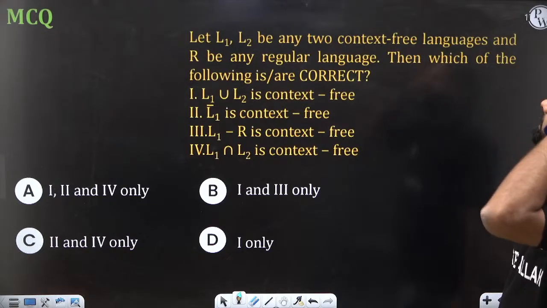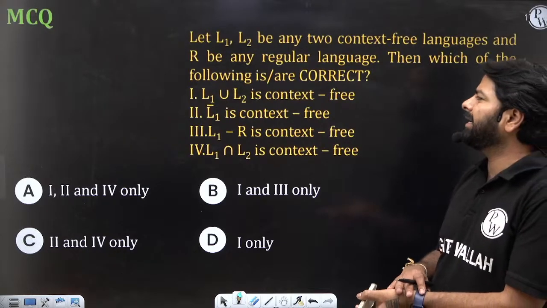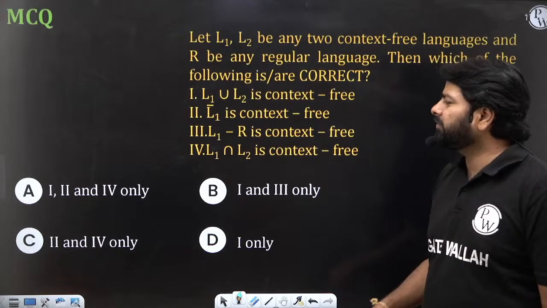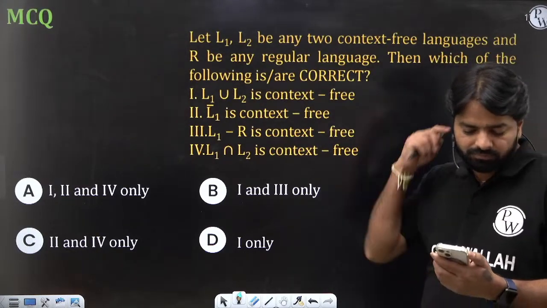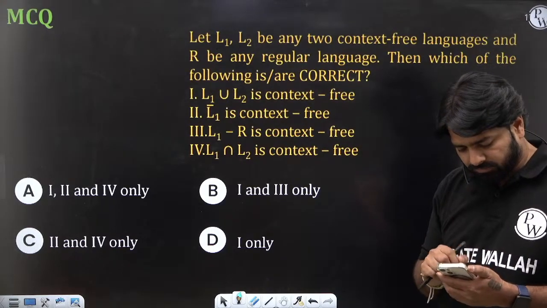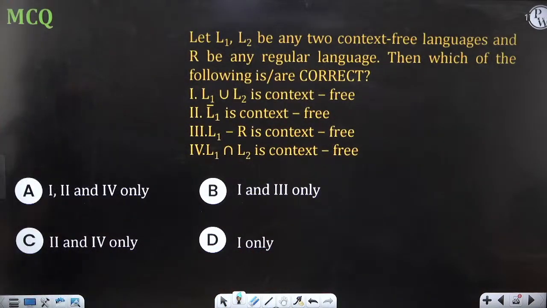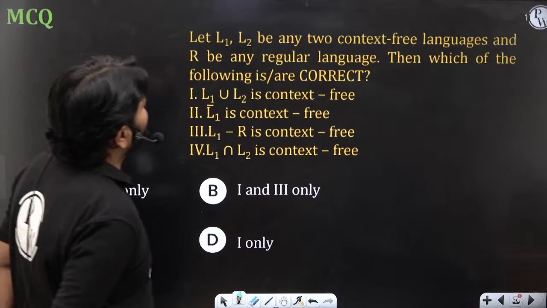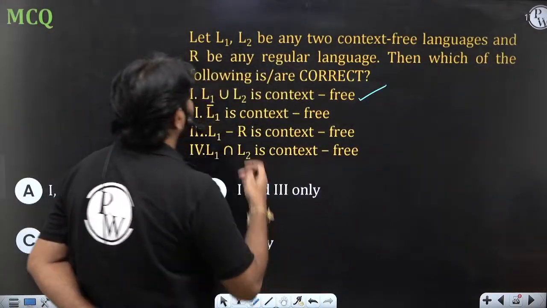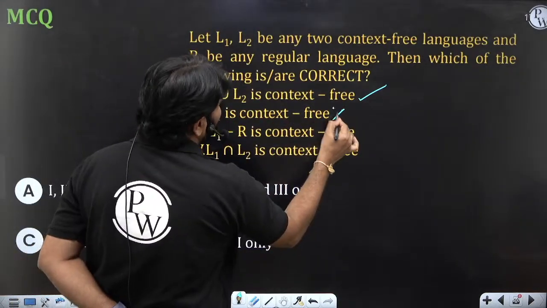L1, L2 are any two context free languages. R is a regular language. Then which of the following is correct? Again, a similar statement is there here. So can you find? Take the substitution like two CFLs. CFL union CFL is a CFL, no doubt. Complement of CFL need not be CFL, but this is given as CFL, so wrong.